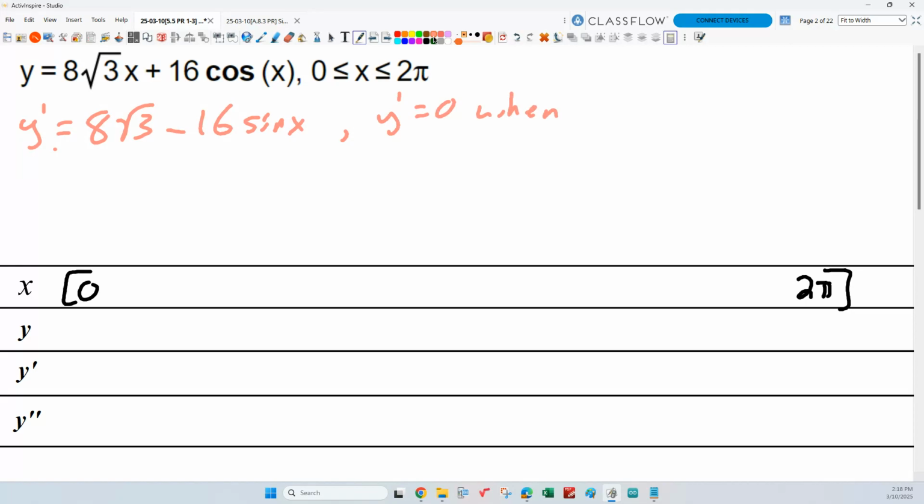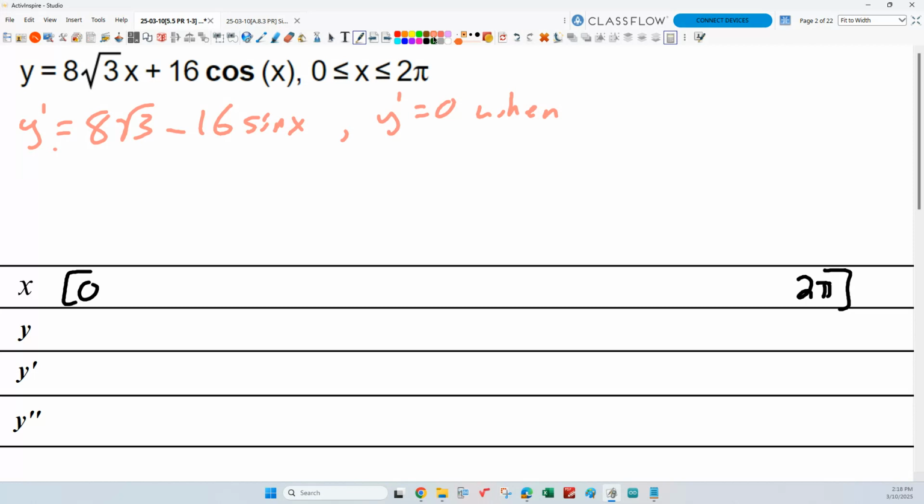Okay, but you can give me something simpler. Like I just want an equation when what equals what? This thing equals 0 when 16 sine x equals 8 radical 3, right? See what I'm saying? Okay.